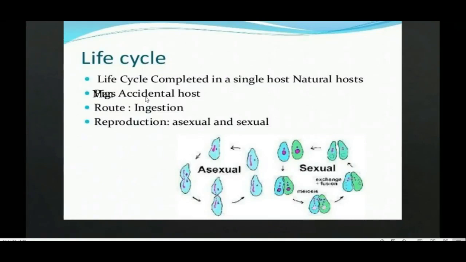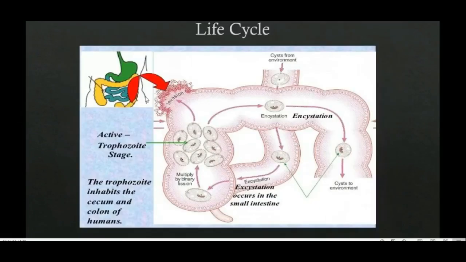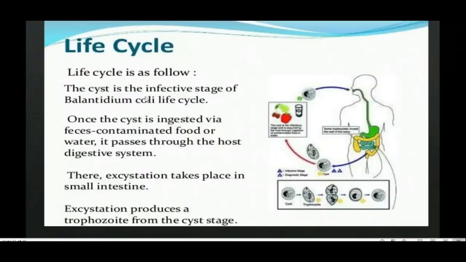So life cycle will be completed in one single host. Man வந்து பாத்தீங்கன்னா he serves as an accidental or incidental host னு சொல்லலாம். And route வந்து எப்படி enter ஆகுது இந்த organism அப்படினு பாத்தீங்கன்னா உங்களுக்கு வந்து through ingestion. So life cycle is like this over here.